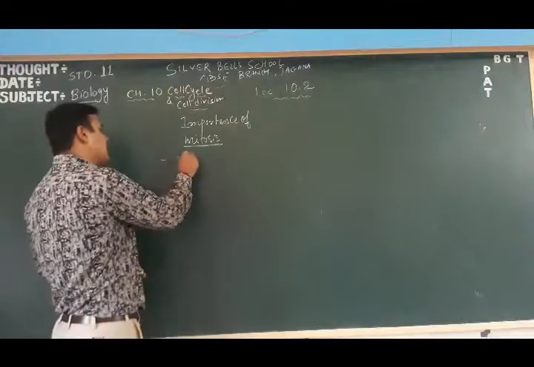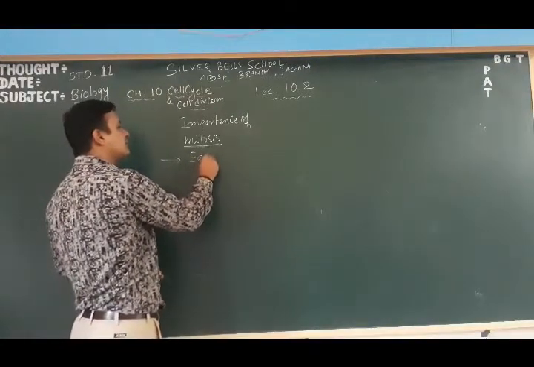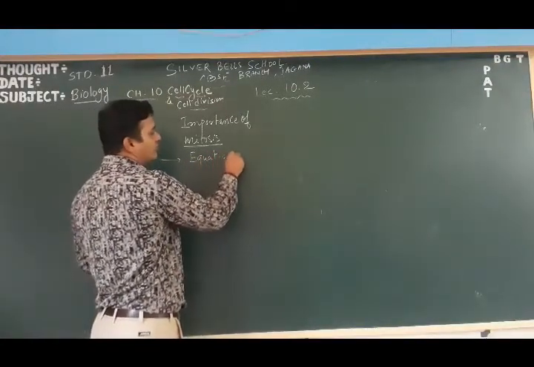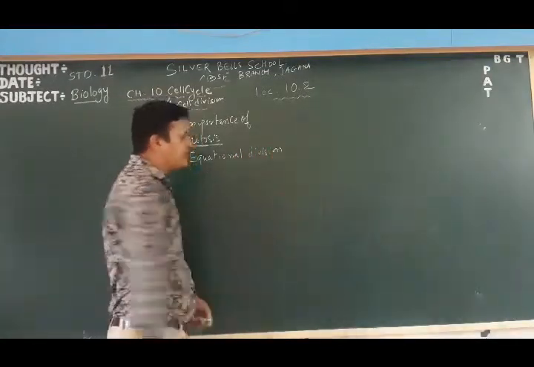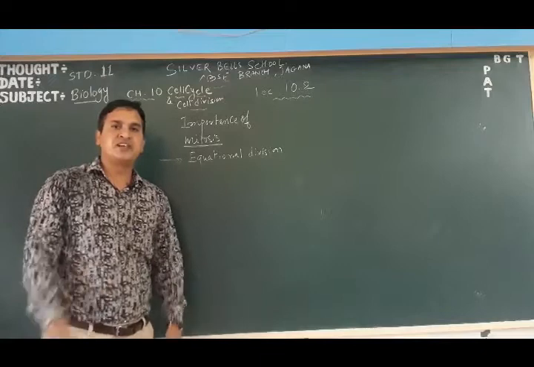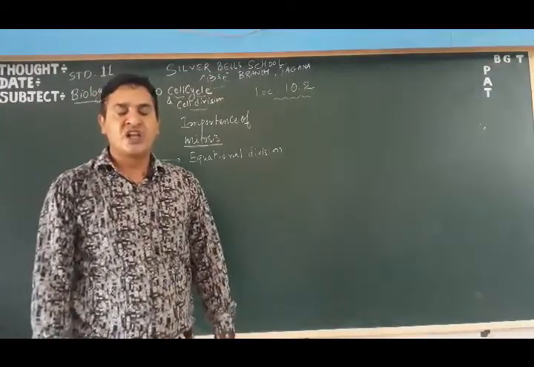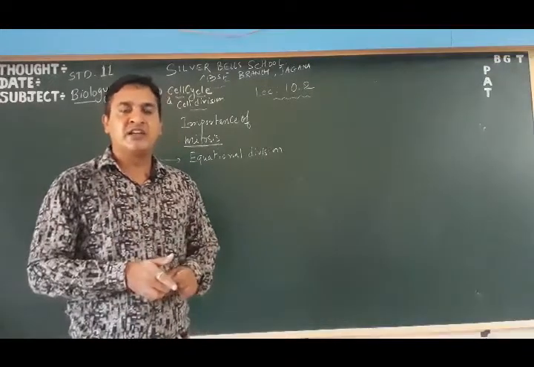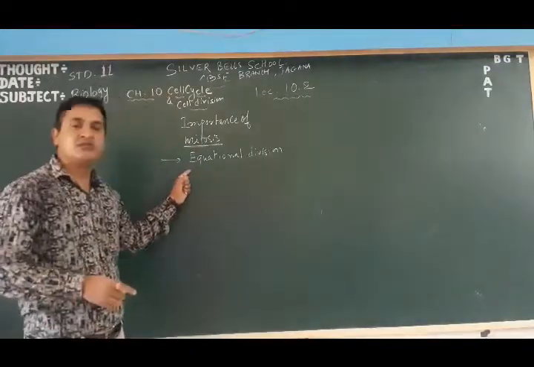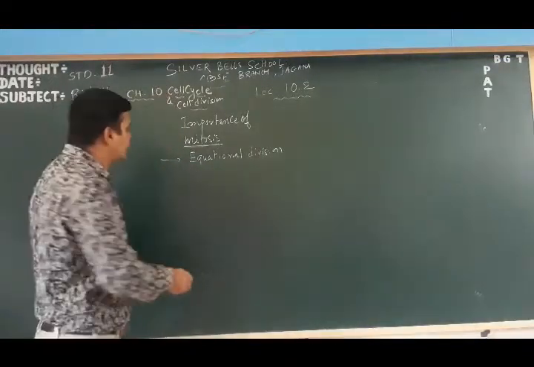In equational division, the cellular material as well as the nuclear material remain equal in the cells divided by mitosis.